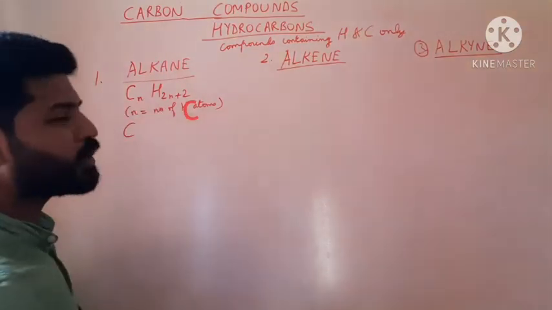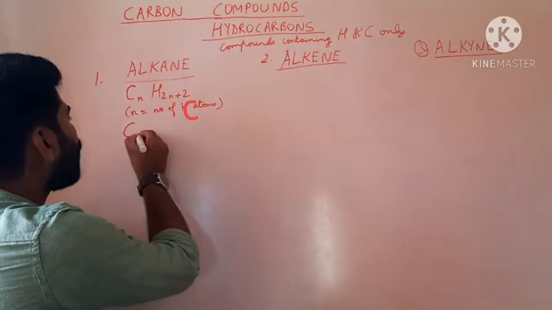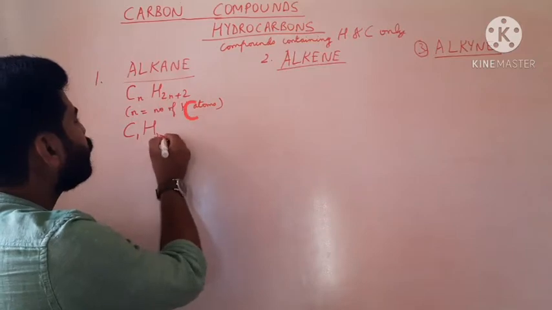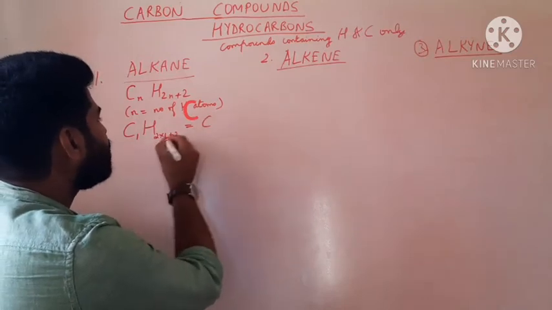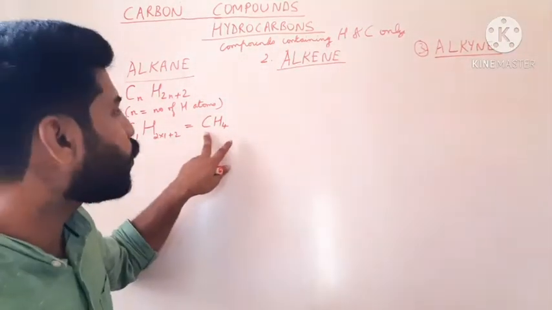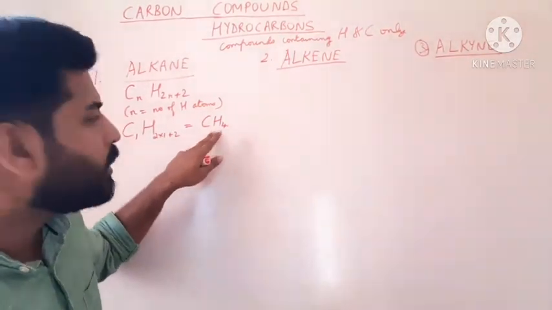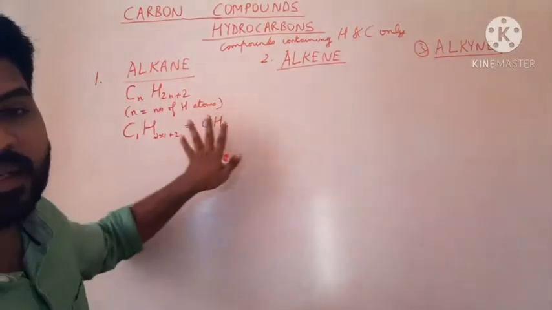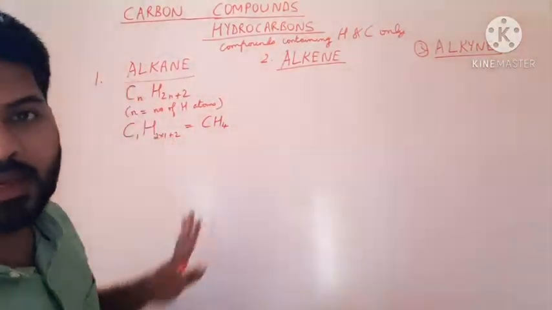Let us substitute n equal to 1. Then it would be C1 and H 2 into 1 plus 2, that is 4. That gives CH4, which you know already. Its chemical name is methane. Hence we have derived the first alkane, methane. So methane is the first member in the alkane family.